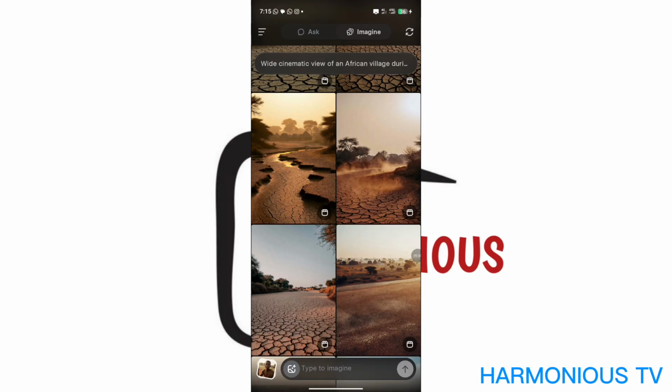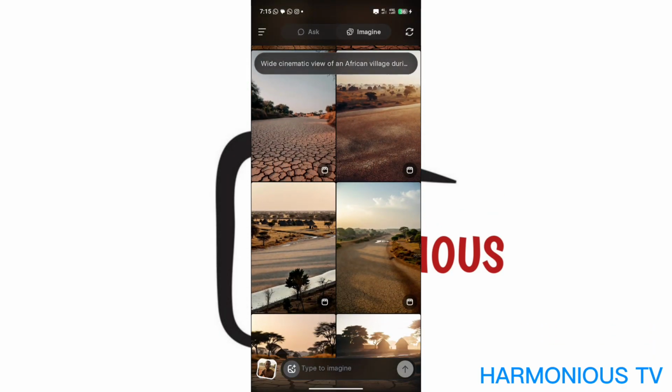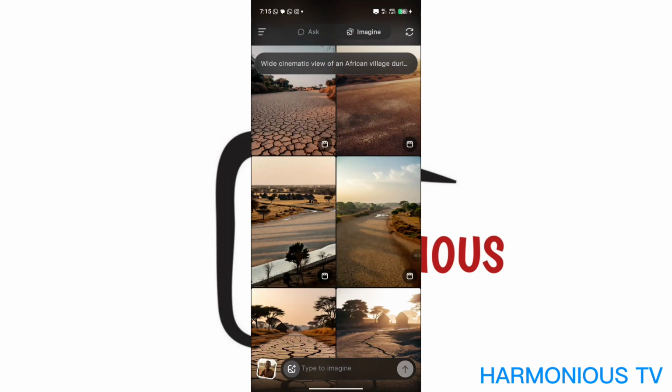Let me see which one I want. I think I'll go with this one. I think I love this. Yes, to turn your image into a video, you click on that icon and then it will generate your video for you.